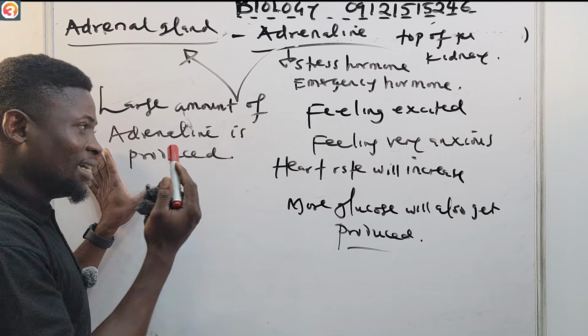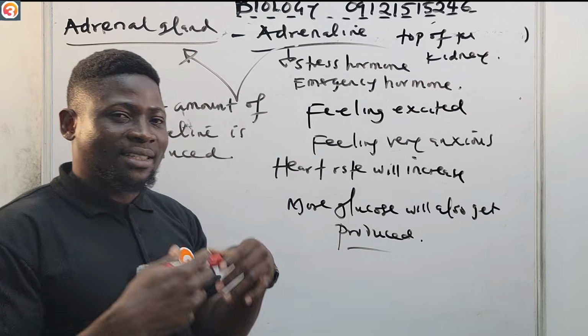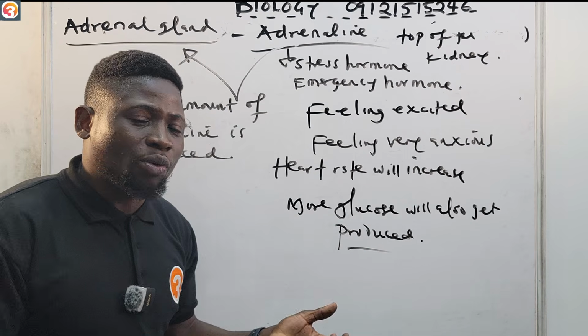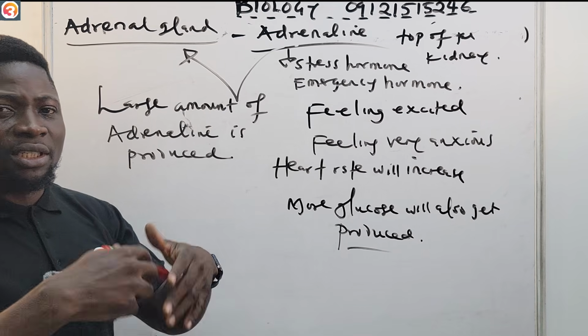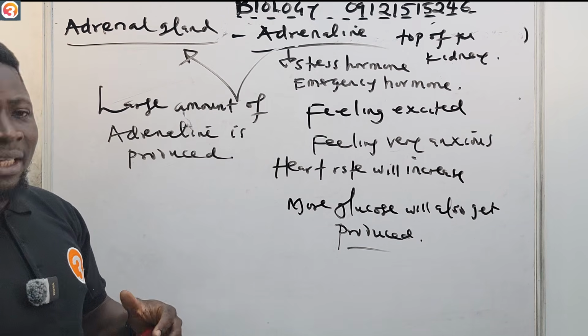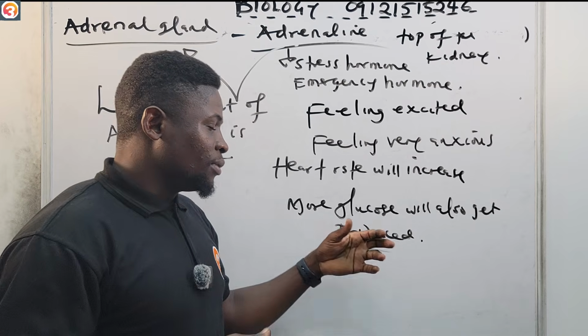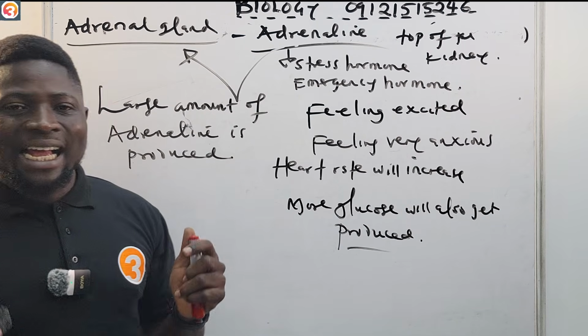Because of that, your heart rate will increase and improve blood circulation, so more oxygen gets to different parts of the body, and more glucose will be produced. So that is the adrenal gland.